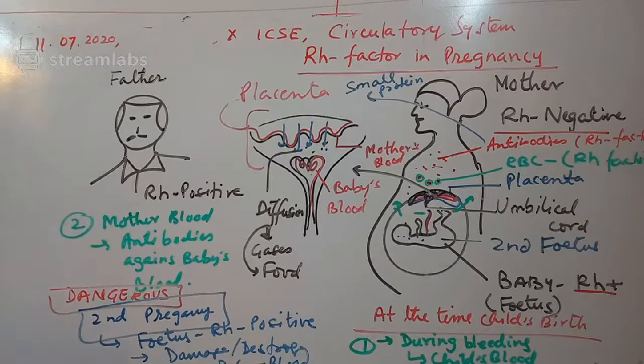I want to tell you only one thing: in the case of a second fetus that is again Rh positive, the antibodies produced after the first delivery against this Rh factor would enter the fetal blood and may damage the baby's RBCs, and the chances are there of stillbirth or abortion.